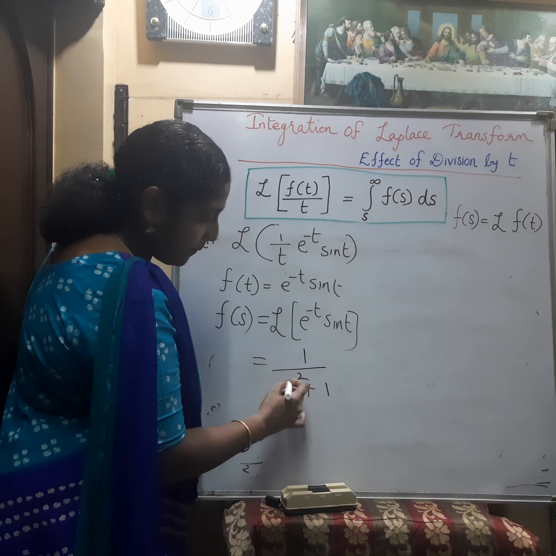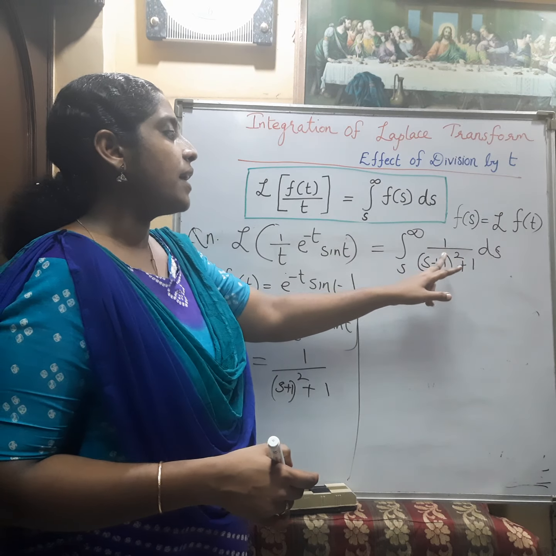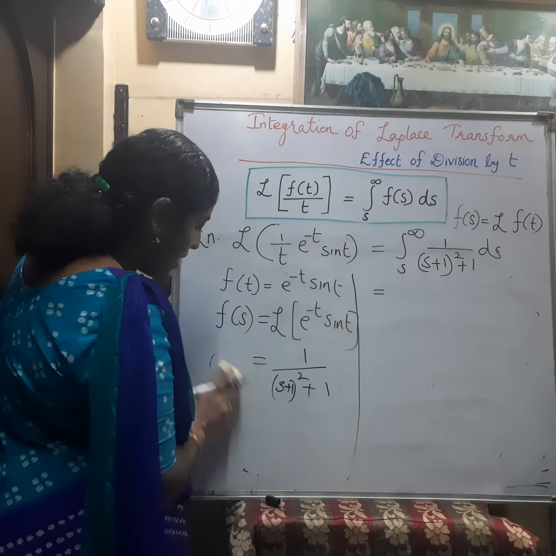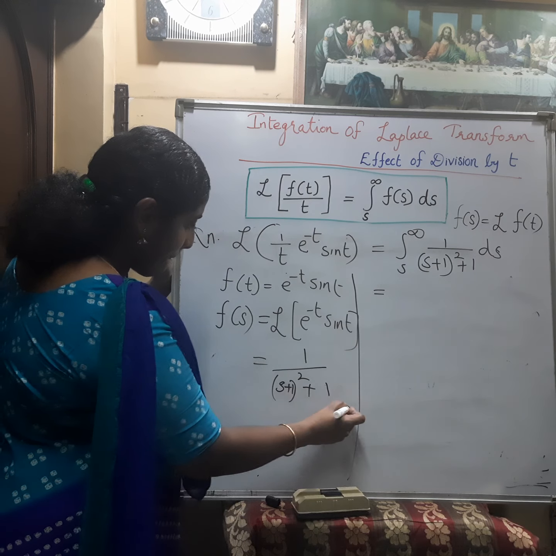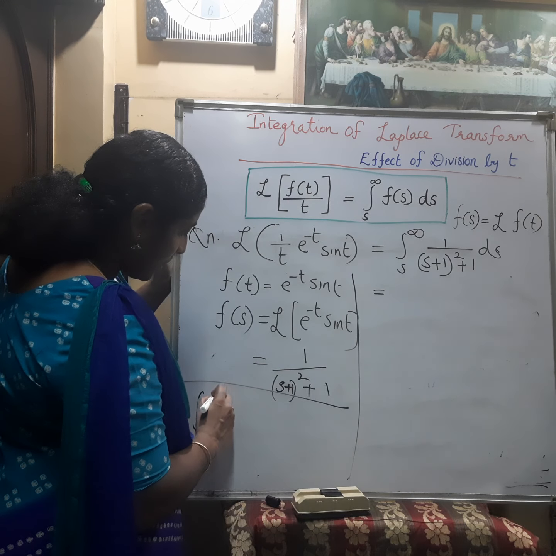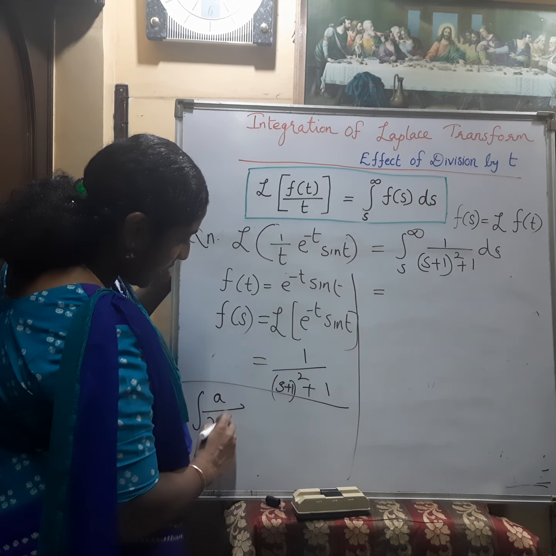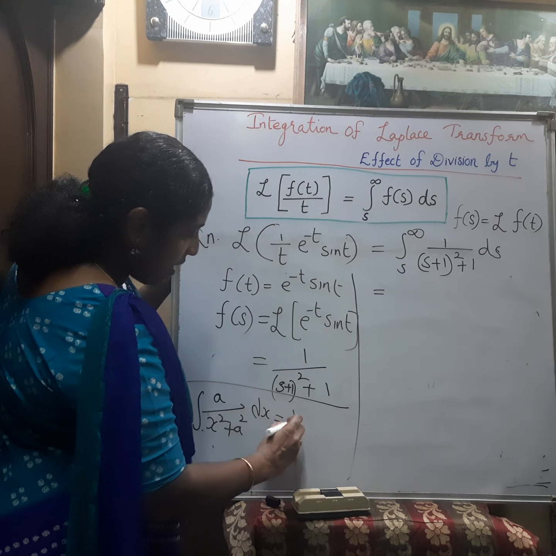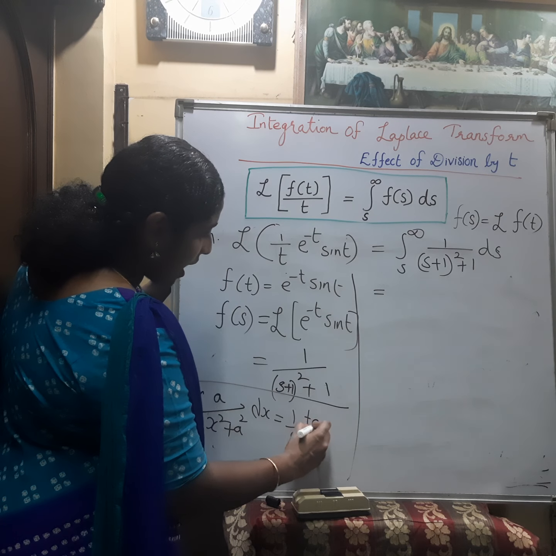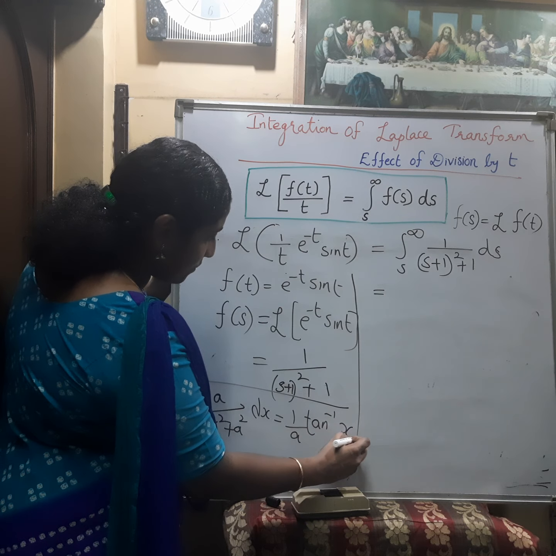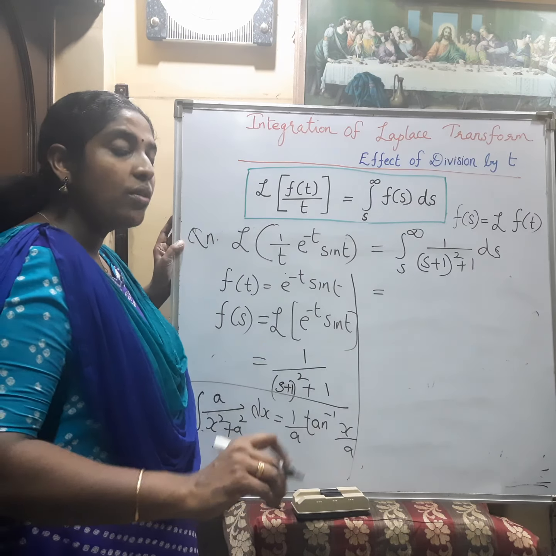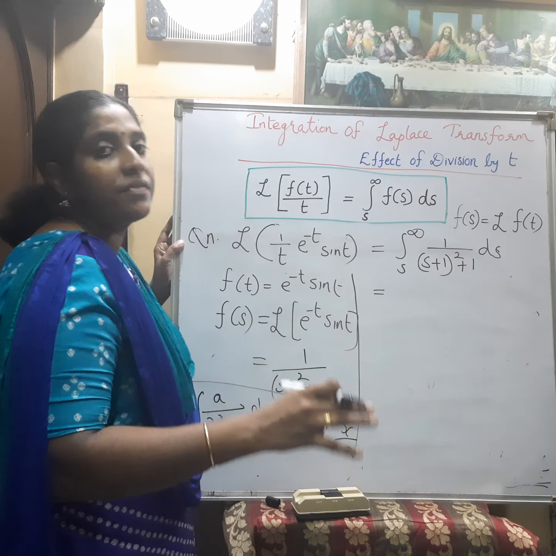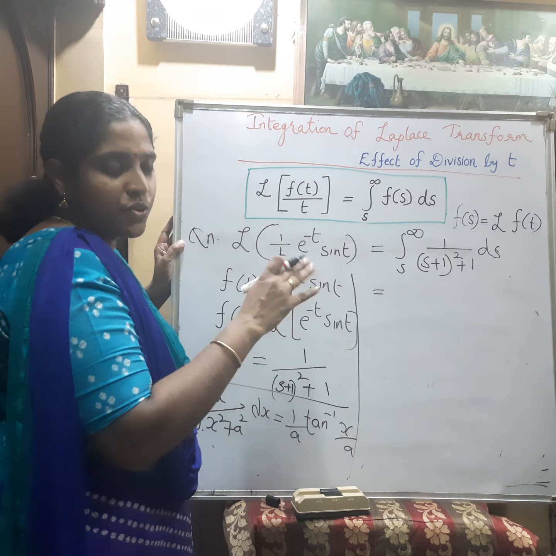Now this will become the integral of a divided by x square plus a square dx. What is the general formula? 1 by a tan inverse x by a. You should have a good command over all the integral formulas, trigonometric functions, etc. Then only we can do such numericals.